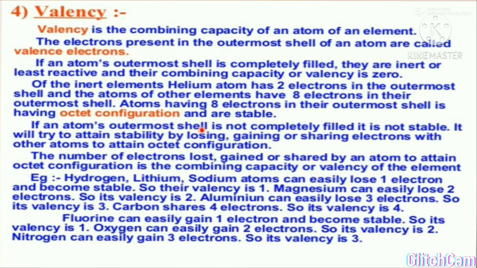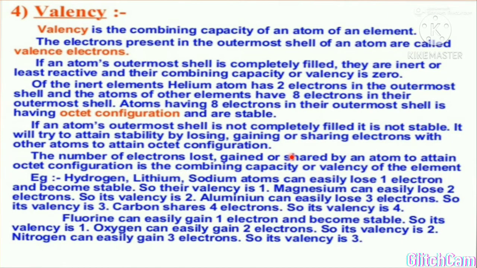If an atom's outermost shell is not completely filled, it is not stable. It will try to attain stability by losing, gaining or sharing electrons with other atoms to attain octet configuration. As I told you, if it contains less than 4 electrons in its outermost shell, it will donate these electrons.